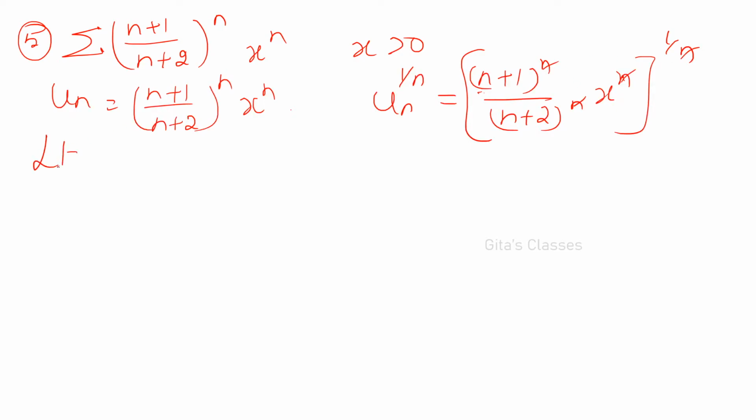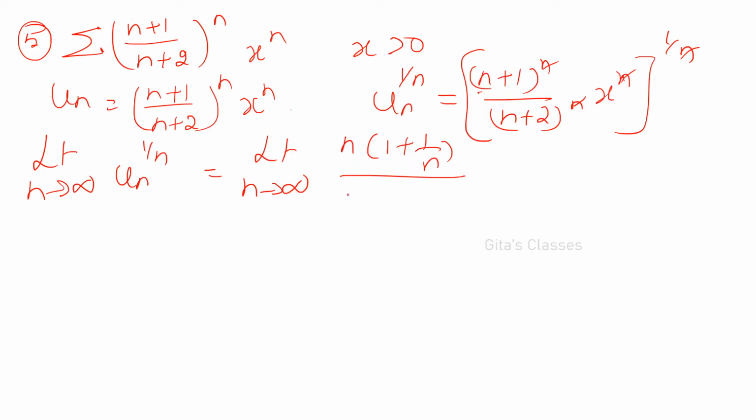So limit n tends to infinity, un the whole power 1 by n will become limit n tends to infinity. I am going to take this n outside, so n into (1 plus 1 by n) and n into (1 plus 2 by n), right? n will get cancelled and x also is there. As n tends to infinity, 1 by n will become 0, so this becomes 1 and this becomes 1, therefore it is x. Now, we don't know the value of x. Depending on the value of x, it will converge or diverge, right?